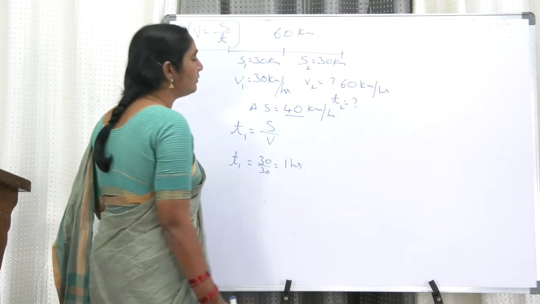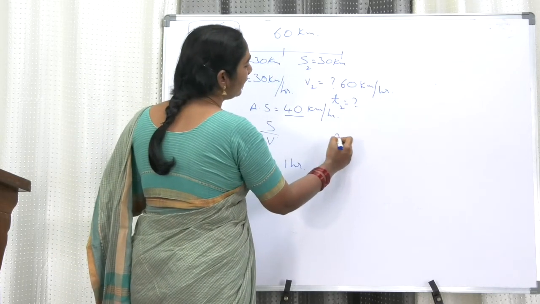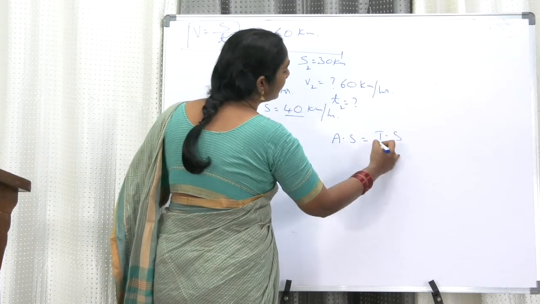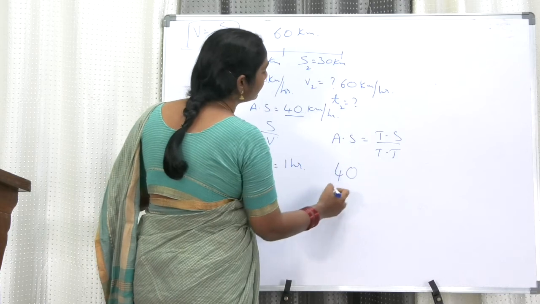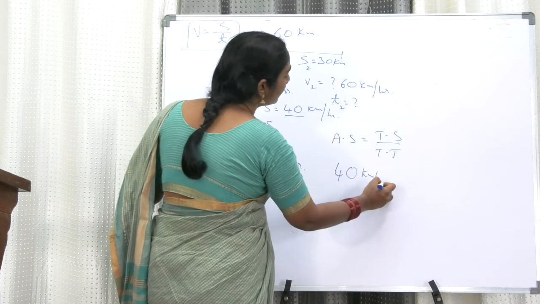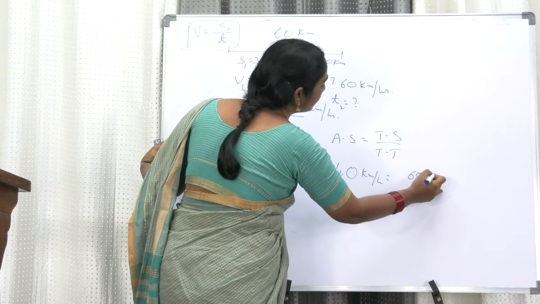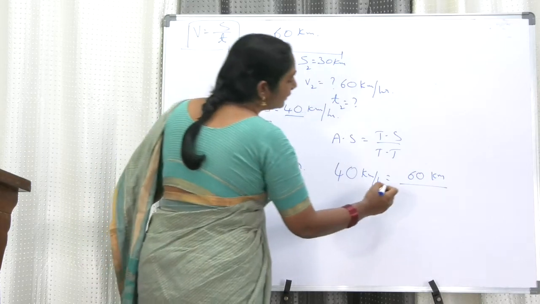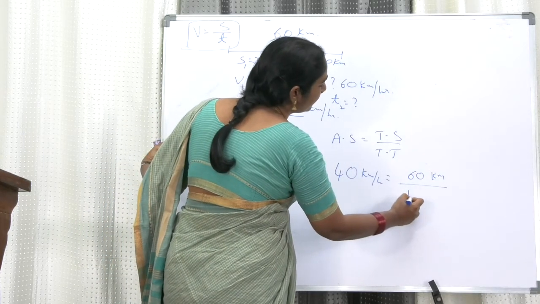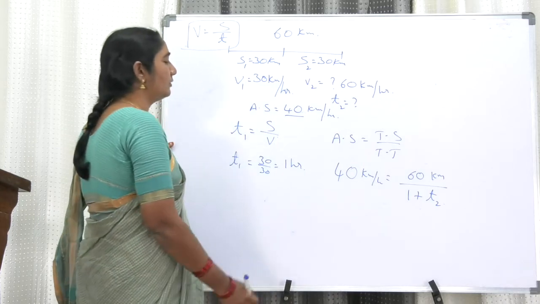Now average speed is equal to total distance by total time. Average speed is given to us, 40 km per hour, is equal to total distance, also given, 60 kilometers, by total time, that is T1 plus T2, 1 plus T2. T2 we have to find out.